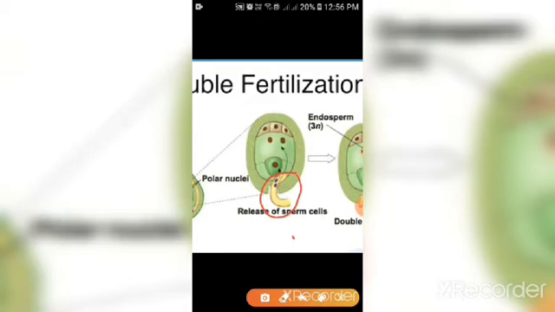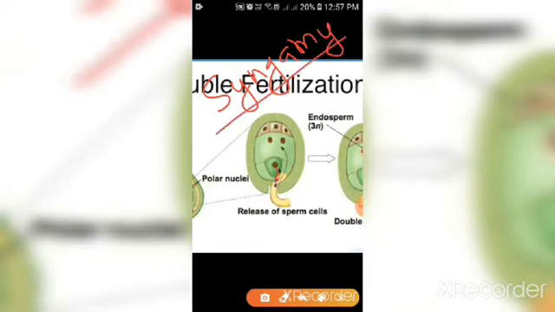Now what will happen out of these two male gametes? One male gamete, like here it is shown in this arrow, one male gamete is combining with the egg to form what? To form zygote. This process is known as syngamy or generative fertilization.